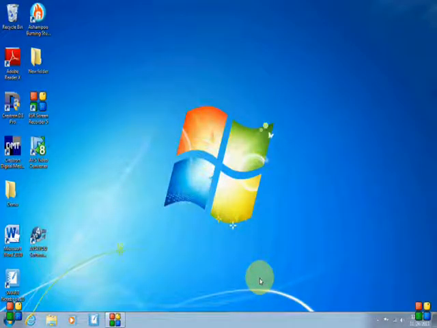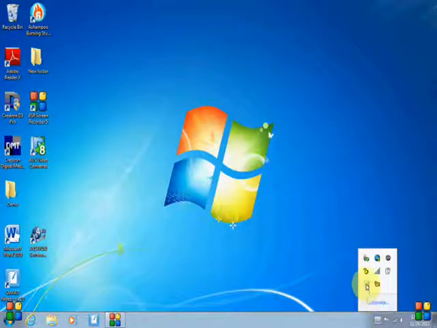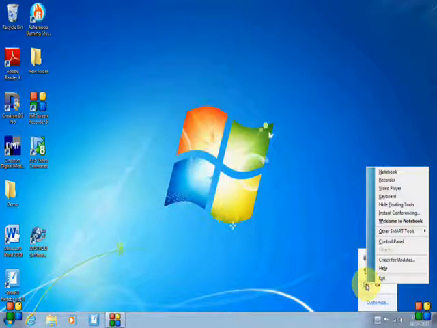Using Notebook 10 software on Smartboard. Come down to taskbar, go to up arrow, click on it, go to Smartboard icon, click on it. You get a list: notebook, recorder, video player, keyboard, hide floating tools. These 1, 2, 3, 4, 5 areas are the areas of concentration.